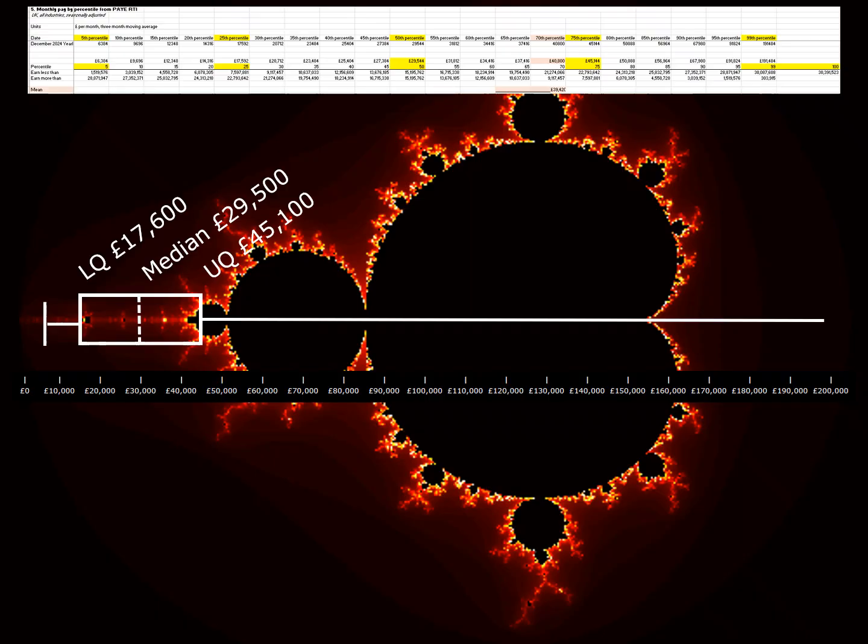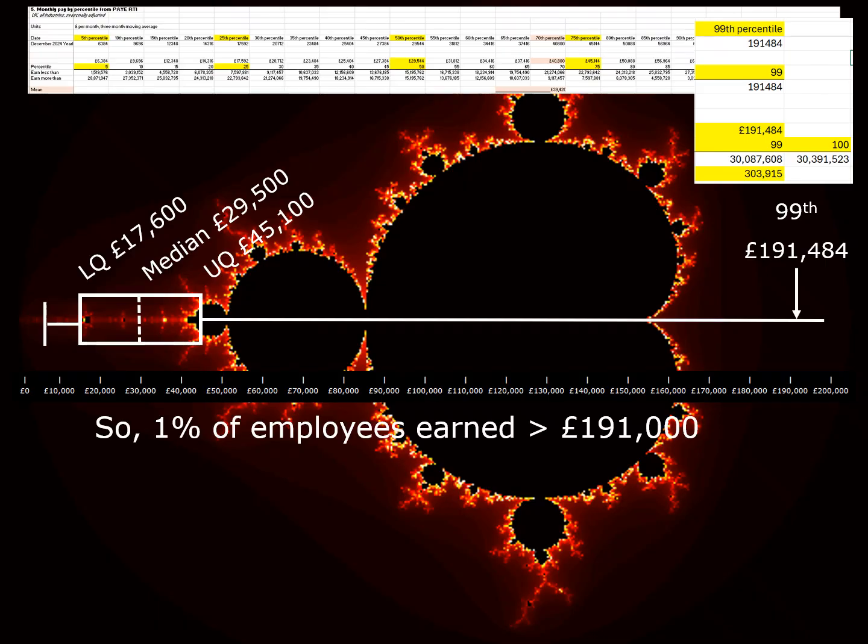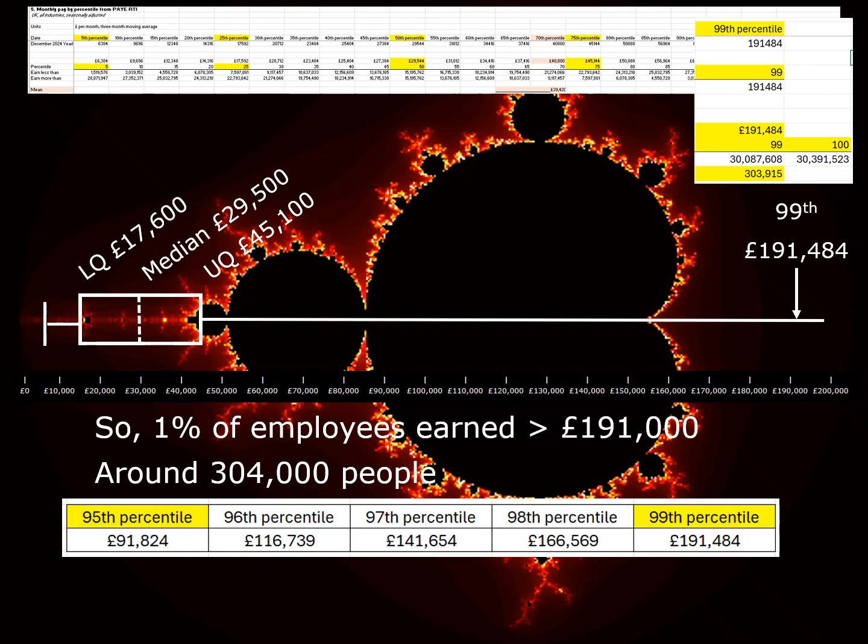Let's just expand our distribution somewhat. The actual distribution goes up every 5th percentile and actually ends with the 99th percentile. 99th is £191,484. So 1% of employees earned greater than £191,000, around 304,000 people.